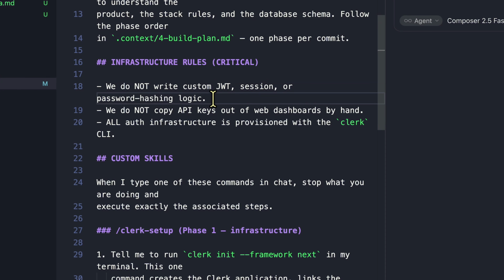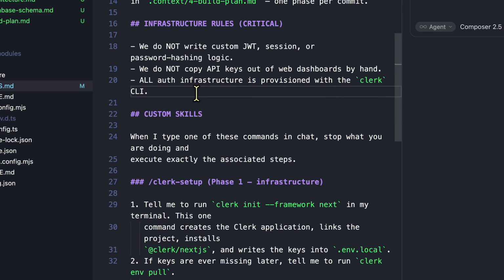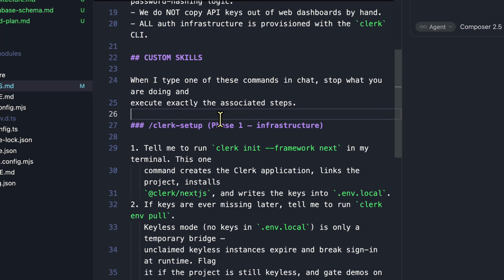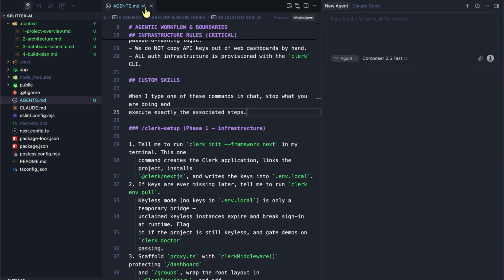Infrastructure rules are we do not write any custom JWT or session or password hashing logic. We do not need to copy API keys out of dashboards by hand. All auth infrastructure is in fact provisioned with Clerk CLI, which already has agentic rules and workflows built in, so we don't need to worry about it. On top of that, we also have some custom skills that I will walk you through as well. But agents.md file tells the agent to read this folder before writing any code. The docs hold the what and the why. The prompts just steer.